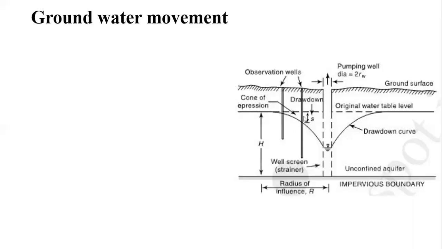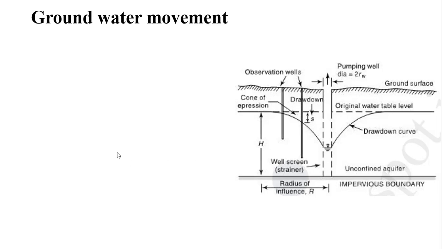influenced area. It means that from the center of the pumping well to this point is nothing but the radius of influence. And जो भी influenced area रहेगा, उसका जो half of the diameter लिया, that is nothing but the radius of influence. So वो कहाँ से रहेगा? From the point from which the depletion starts to the center of the well. This is nothing but the radius of influence.